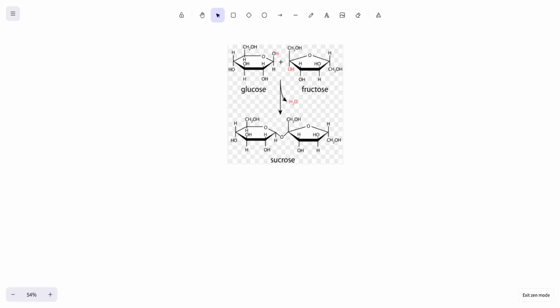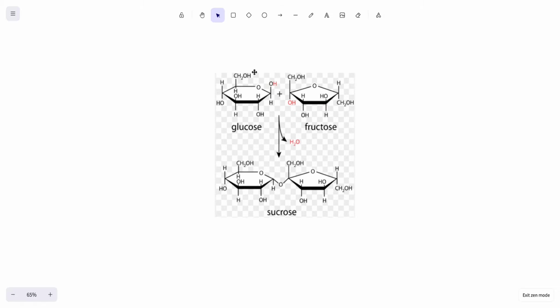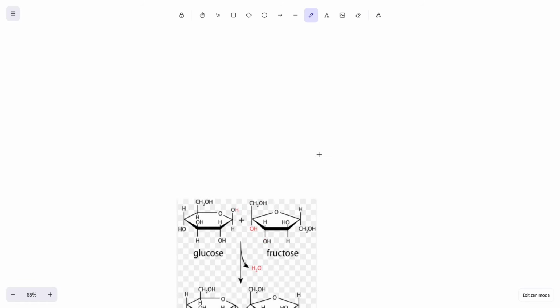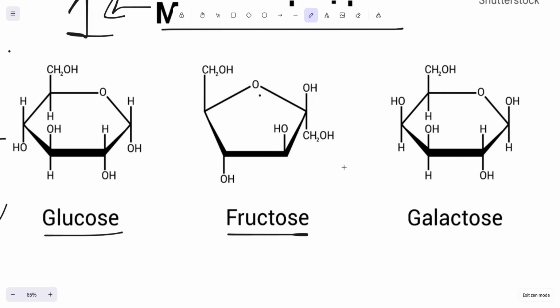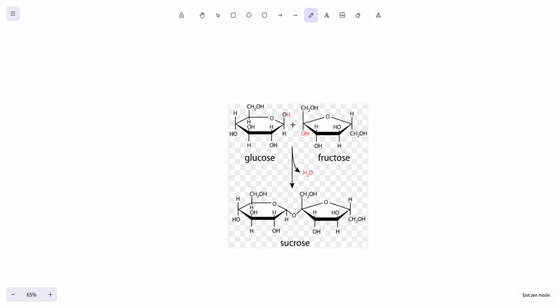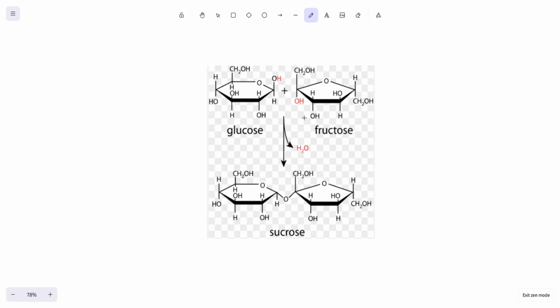Let's talk about how disaccharides form. An example of a disaccharide is sucrose, and it's made out of 2 blocks of sugar, so 2 monosaccharides that we've seen before. How does this happen? This is a reaction called a dehydration synthesis reaction.